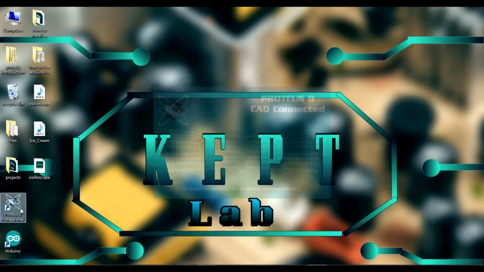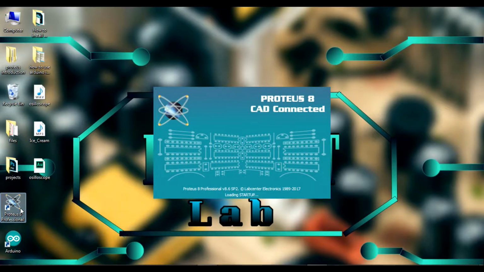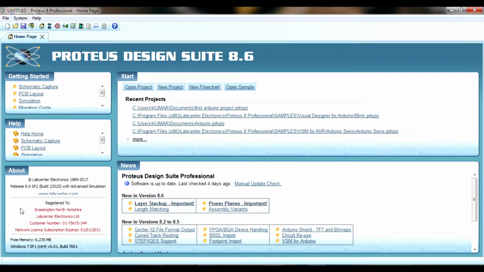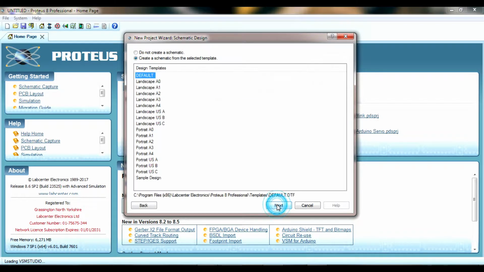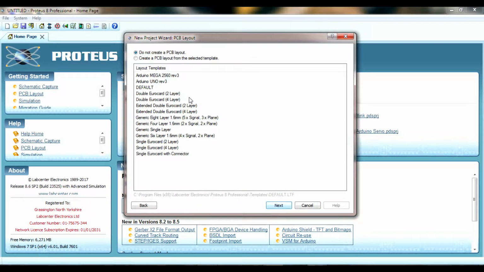Double click on the Proteus software. So wait a second. So here I'm going to start a new project. So click on new project. In that I'm going to give the name, that is fade. So click on next. Yes, I want a schematic. Next. I don't need to create a PCB layout, so next.